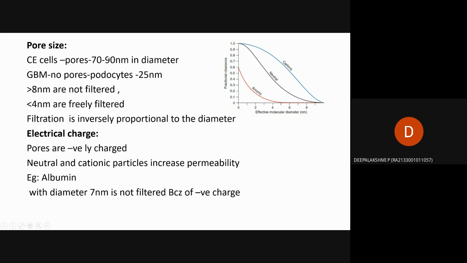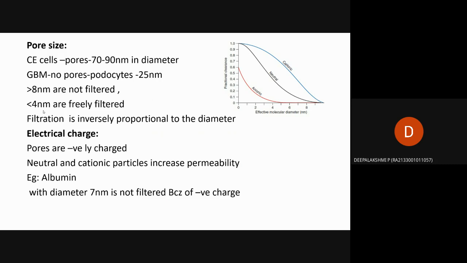Then molecules with a size greater than 8 nanometers are not filtered, and those less than 4 nanometers are freely filtered. That is, the pores allow molecules with a diameter less than 4 nanometers to filter. Molecules larger than that are not allowed to penetrate.